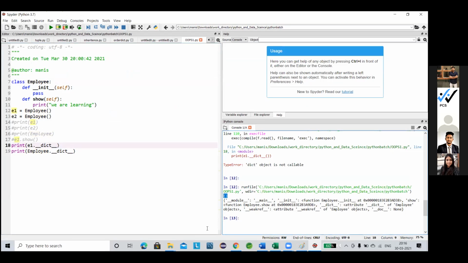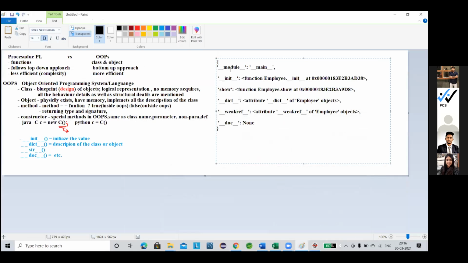Why is this so? Let me write it down here also. Before coming to that part, is this portion clear, everyone? It returns one dictionary. What is the value of the dictionary? Nothing but the description of all the details about the class. So we don't need to go further, just realize that.